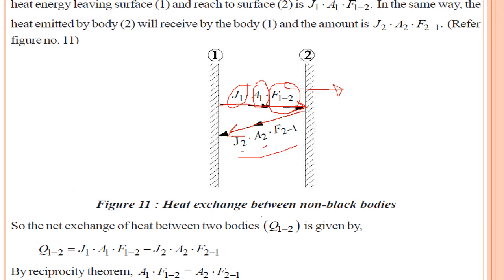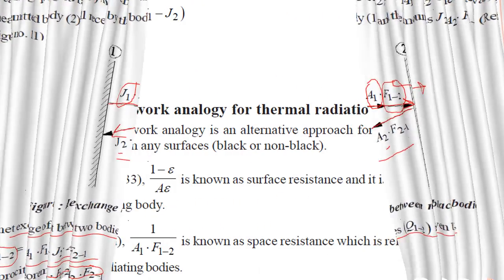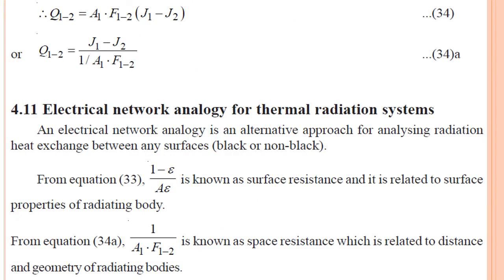So if we go for the net heat exchange between body 1 and 2, in that case what we will get, Q12 is equal to J1 A1 F12 minus J2 A2 F21, and according to the reciprocity theorem, A1 F12 is equal to A2 F21, and because of that this is common, so we will get Q12, that is the net heat exchange between two parallel surfaces, is J1 minus J2 divided by 1 upon A1 F12, or you can say 1 upon A2 F21.